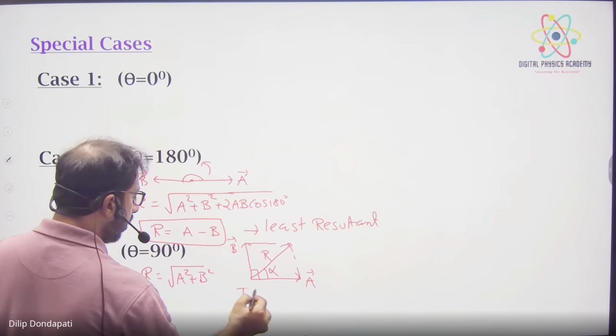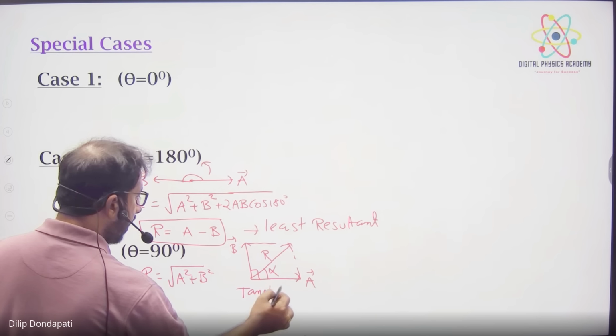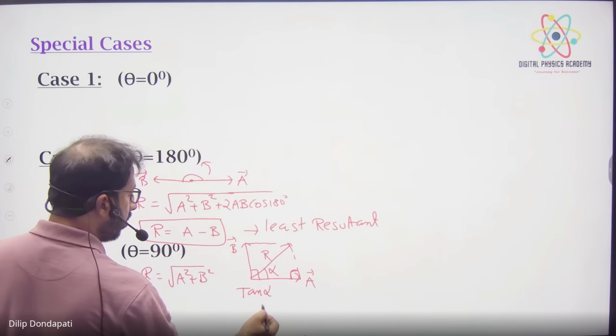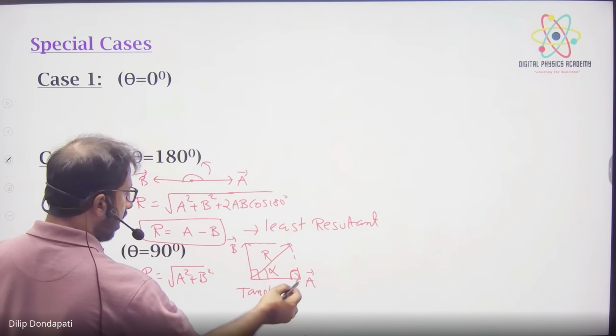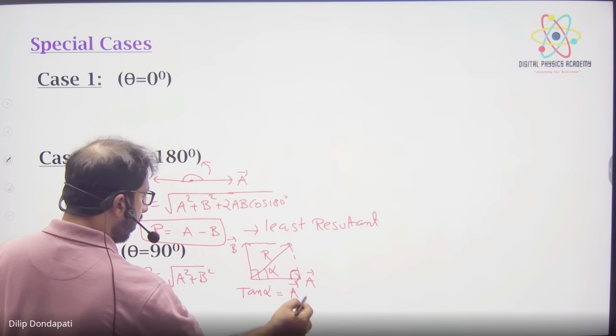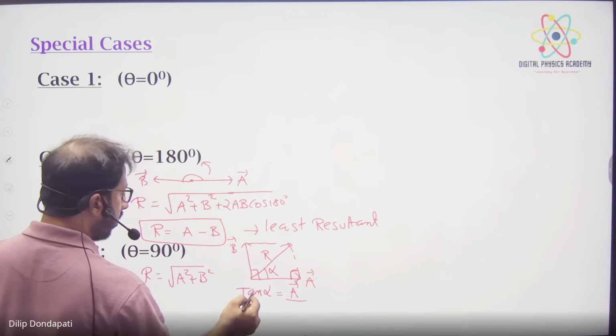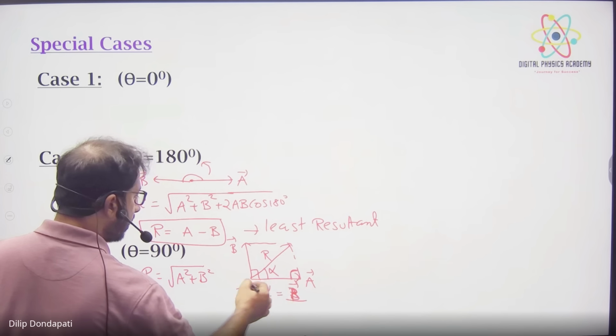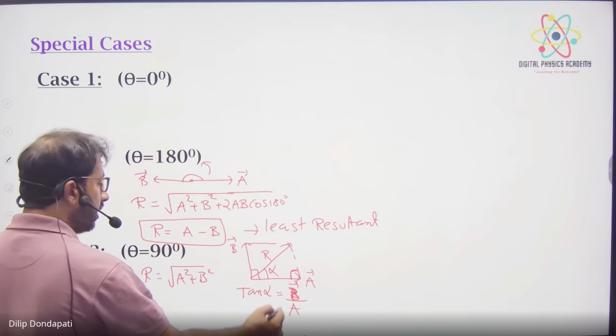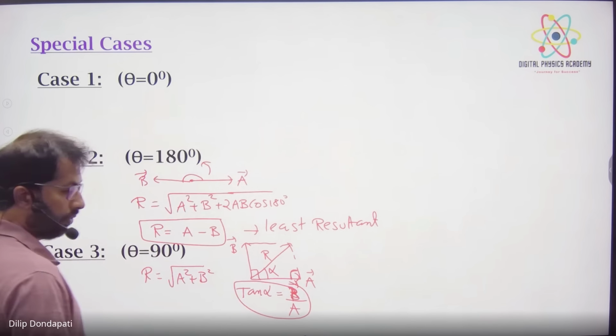What is tan alpha? Whenever a right angle triangle is there, we always use trigonometry. Tan alpha is opposite by adjacent. Opposite is nothing but B vector, and adjacent is nothing but A vector. So B by A is the tan alpha in this case.